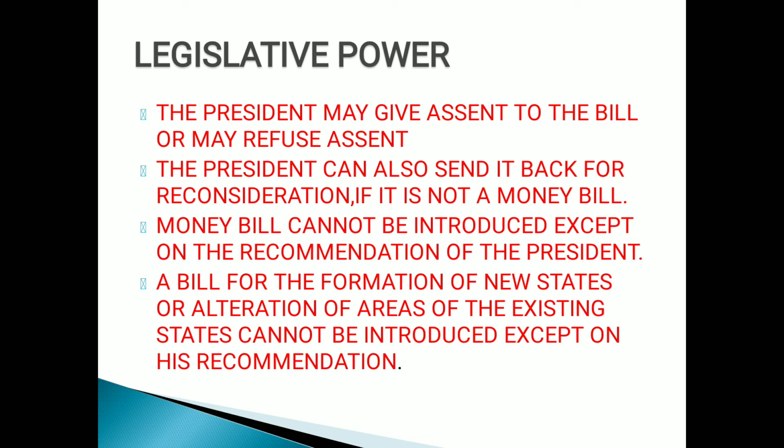More legislative power, children: the president may give assent to the bill or may refuse assent. Just make sure of one thing here. The president may refuse assent, meaning permission, if it is not a money bill. For a money bill, the president cannot refuse to sign. He has to sign then and there. But he can refuse an ordinary bill, a non-money bill. The president can also send it back for reconsideration if it is not a money bill, and if he doesn't want to sign.